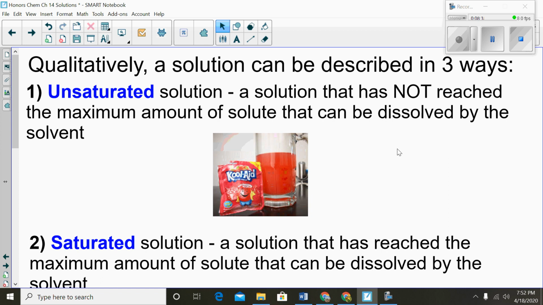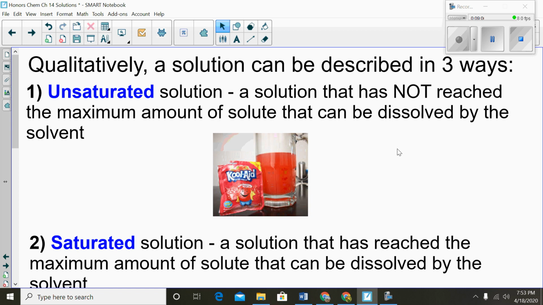You can have an unsaturated solution. So this is a solution that has not reached the maximum amount of solute that can be dissolved by the solvent. And a good example is making Kool-Aid from that little packet. If you use that little packet and add some water to it, depending on how much you're adding, if you follow the directions and whether or not you want a sweeter or a less sweet Kool-Aid, that is unsaturated. The fact that you can keep adding more to that water to make it taste better and you don't get anything settling at the bottom means that that water is unsaturated. It can take more of what you want to put into it.